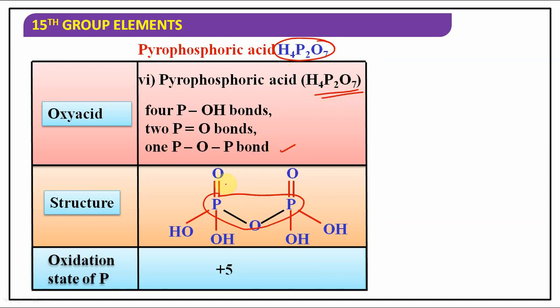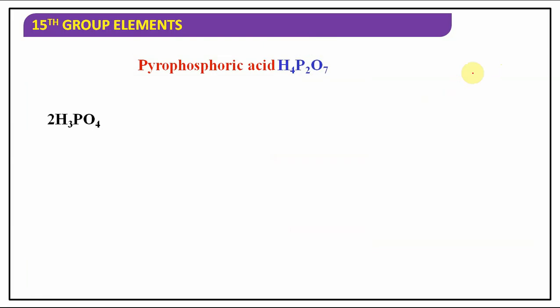One POP bond, two P=O bonds, 4 POH bonds, and it has an oxidation state of +5, and it is an example of a tetrabasic acid. Why? There are 4 hydrogens which can be ionized, hence it is an example of a tetrabasic acid. Hope it is clear, children.